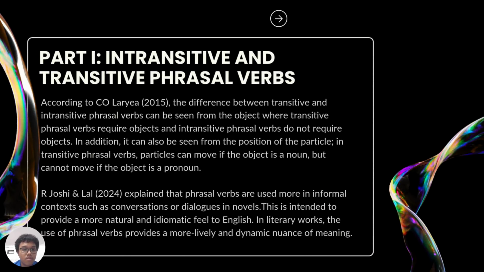According to Colarier from 2015, the difference between transitive and intransitive phrasal verbs can be seen from the object where the transitive phrasal verb require objects and intransitive phrasal verbs do not require objects. In addition, it can also be seen from the position of the particle. In transitive phrasal verbs, particles can move if the object is a noun, but it cannot move if the object is a pronoun.